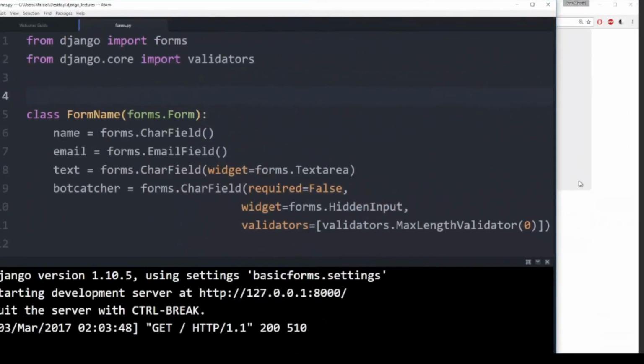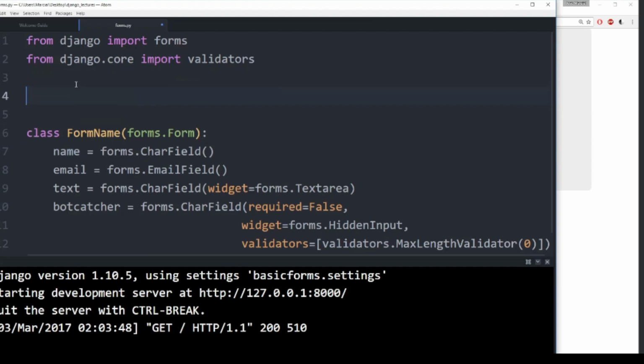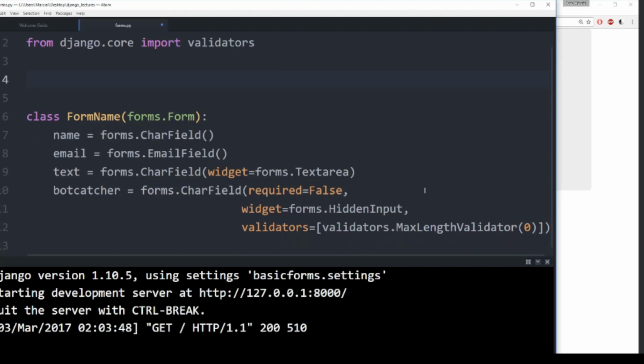Alright, now that we have discussed Django built-in validators, let's talk about how you can make your own custom validators using the same sort of methodology of passing in a validators parameter. So imagine we wanted to check for the name field that it started with a Z. We wanted to really make sure that for whatever reason the names had to start with a Z. Well, maybe you don't bother to check the documentation or could not find anything for your specific validation of starting with a Z, or if a character starts with a certain letter.